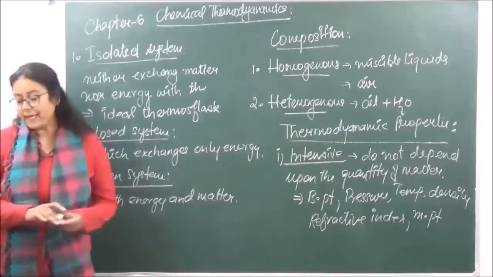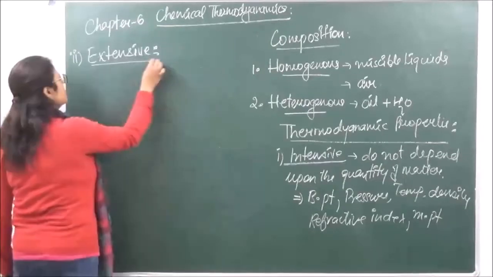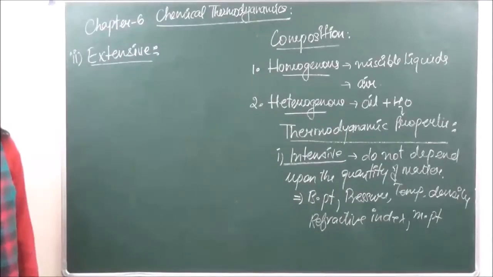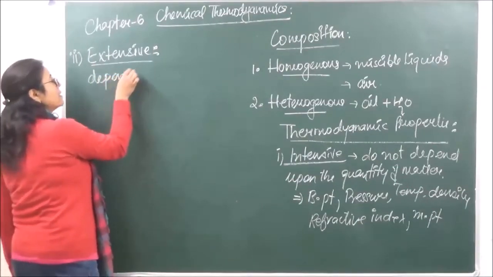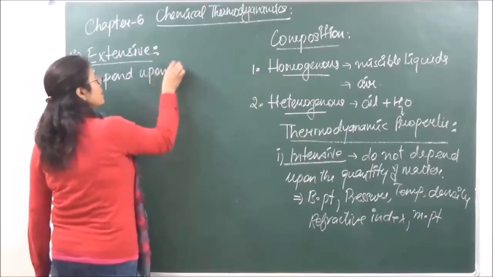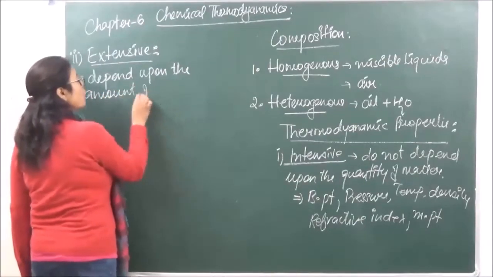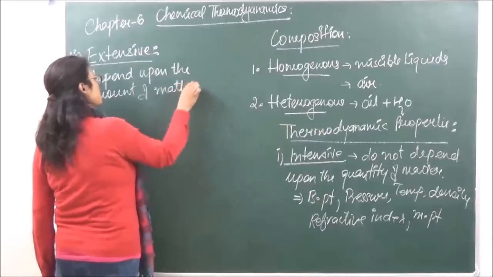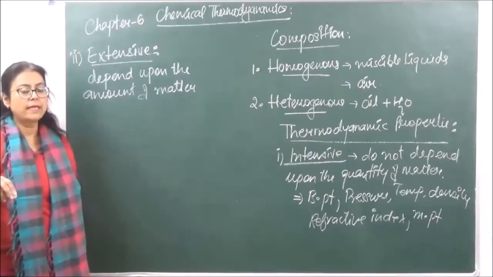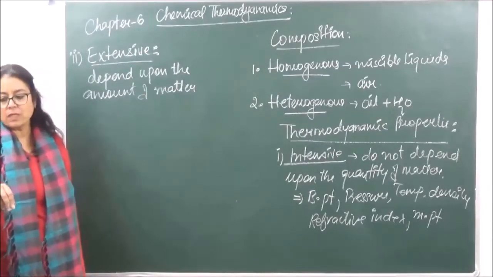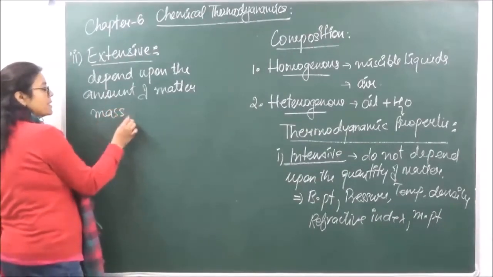Okay? The second type of properties which we have are known as extensive properties. Which are extensive properties? They are those properties which are going to depend upon the amount of matter present in a system. Okay? That is extensive properties. For example, we can say that mass is an extensive property.